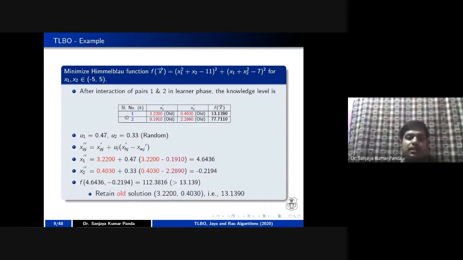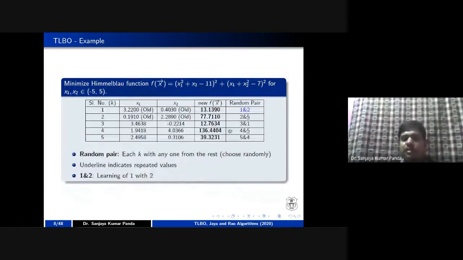As 1 initiates the pairing with 2, you have to check your fitness against the fitness of whatever you have achieved here. You have seen the fitness level is higher. As this is a minimization problem, the lower fitness is better. So we have to keep the old solution even if there is a pairing between 1 and 2. It means the interaction between pair 1 and pair 2 is not fruitful. That's why we are keeping the old solution only.